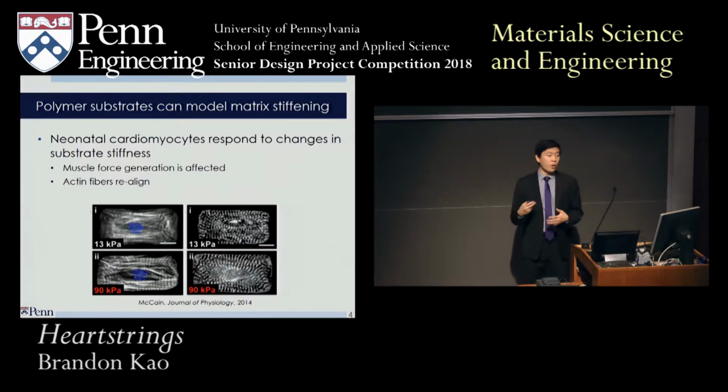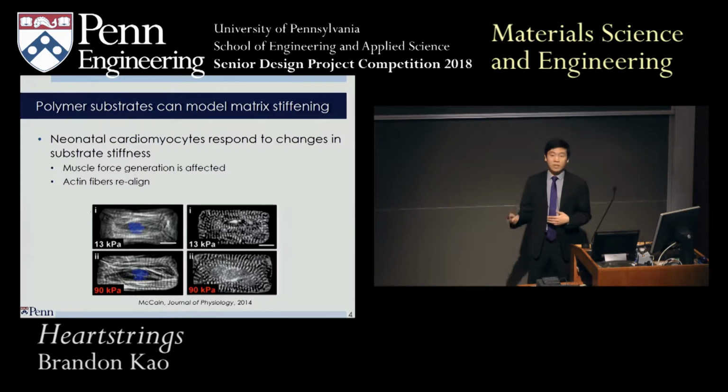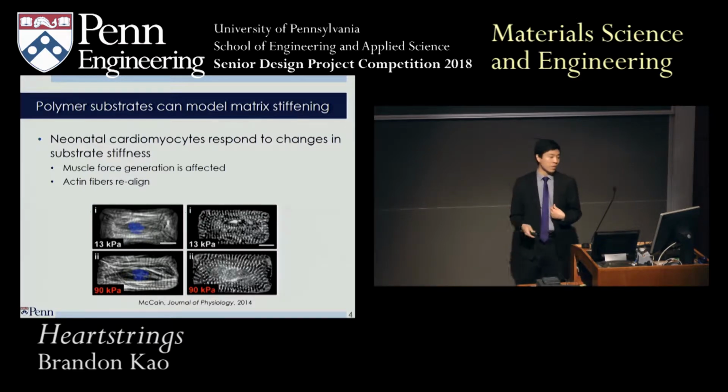So people have been trying to model this kind of matrix stiffening for many years, and they've used these polymer substrates to do this. And they've shown that differences in substrate stiffness can actually cause changes in the properties of the cells that they're cultured on. So for instance, in these cells, muscle force generation as well as actin fiber alignment are both affected. But the thing is, with these experiments, mostly neonatal cardiomyocytes are used. But adult cardiomyocytes, which are more physiologically relevant, is what we want to study.